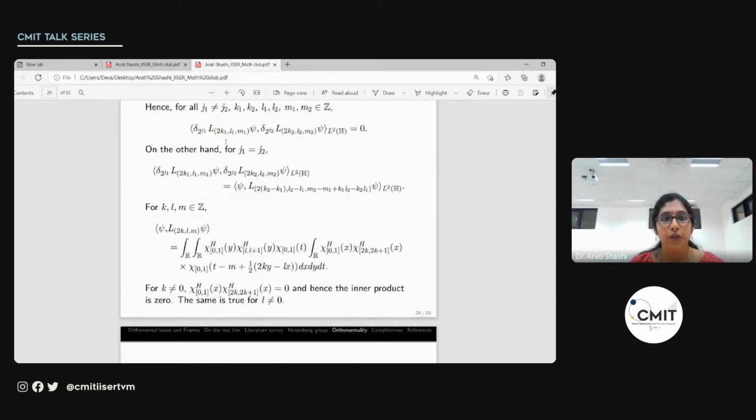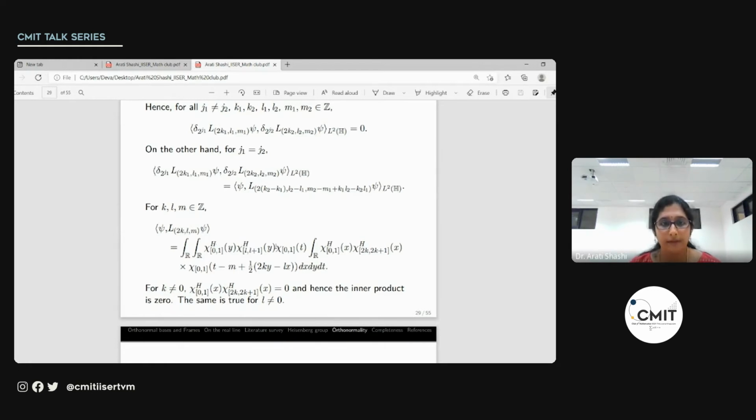So we are able to show that for any two different j1 and j2, which would mean that j1 minus j2 is different from 0, and by what we had proved earlier, this inner product is 0. Now if j1 is equal to j2, then we use the fact that the dilation is unitary, and then we have just the translates. We push the translate to the other side, then we have psi and a translate of psi. We take the simple case, L2k Lm of psi, and see what happens to the inner product.